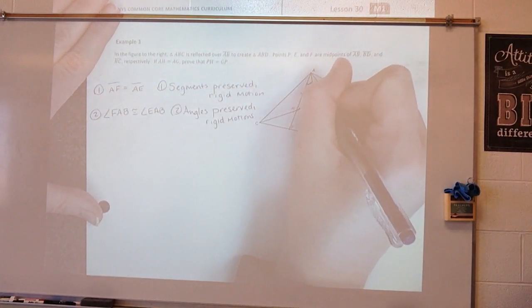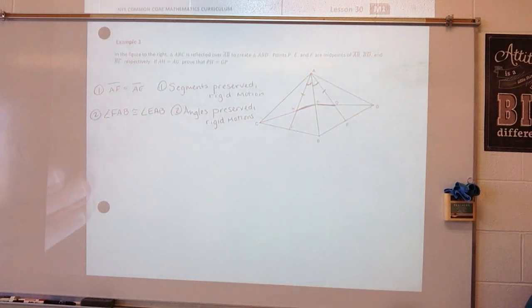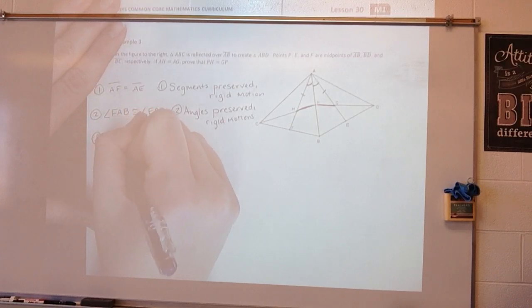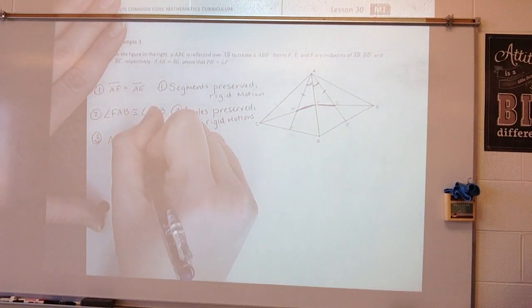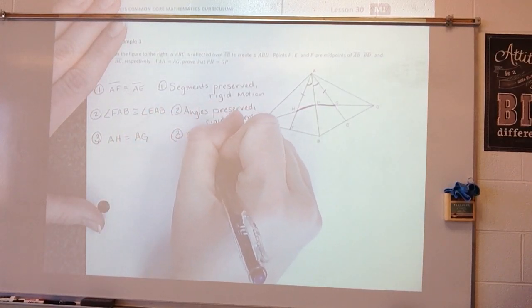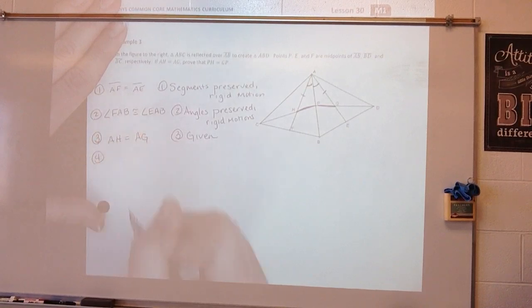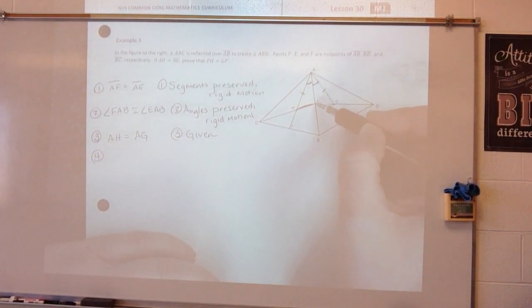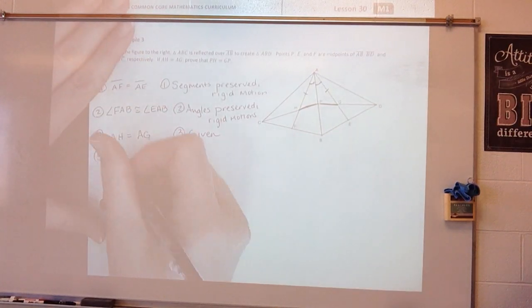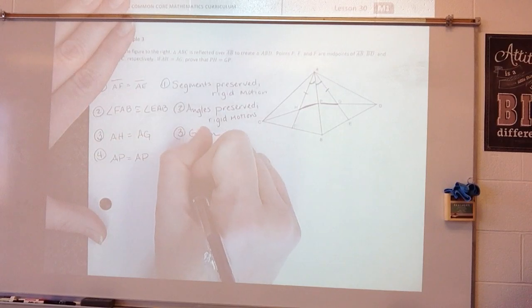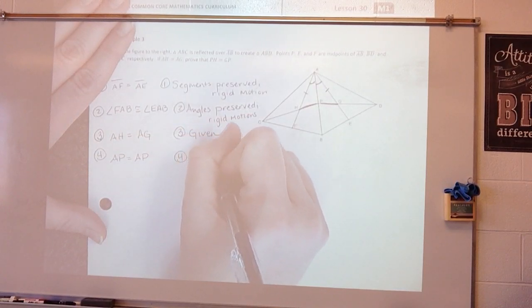So here we go. I'm going to list this because this was given, that AH was equal to AG, and I already have that marked. Now, what do I know about AP? AP is equal to AP by reflexive property.